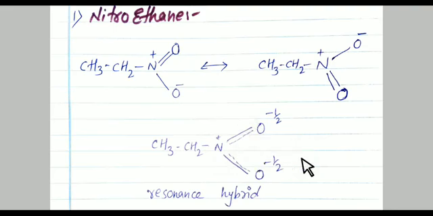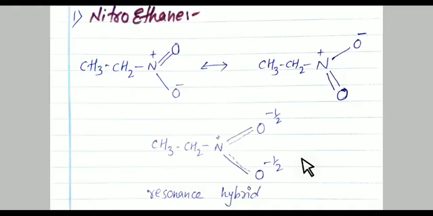So these are the resonance structures of nitroethane. Always remember, students, for resonance structures, only electrons can move. Nuclei of the atoms never move from here and there. Only electrons can be moved. Bond angle always remains the same. No change in the bond angle. Nuclei do not move. Bond angle is always the same.